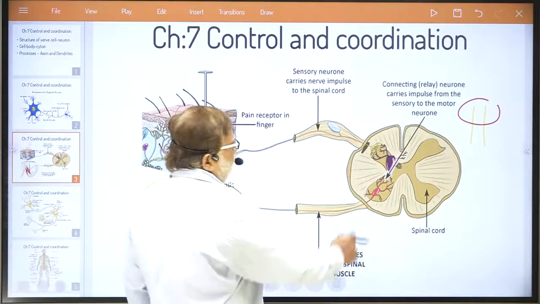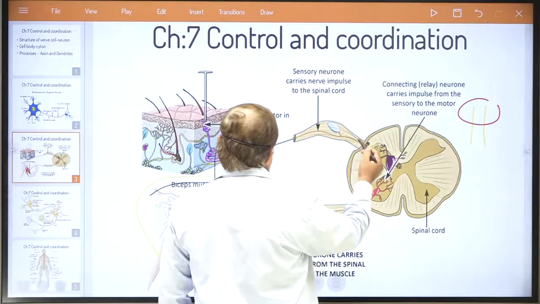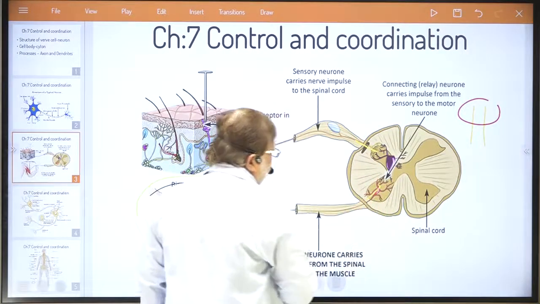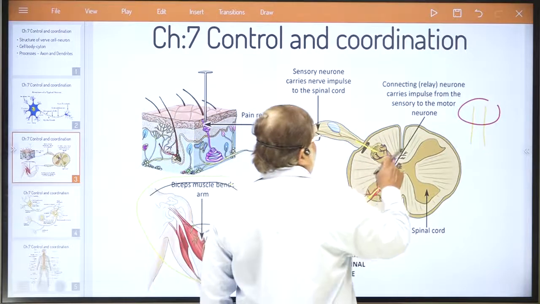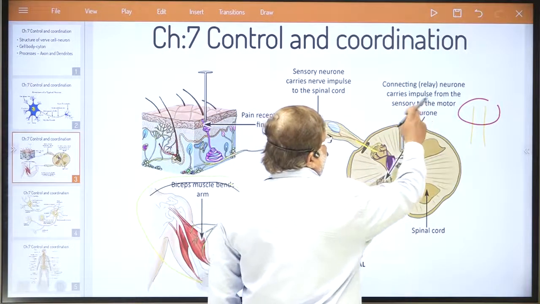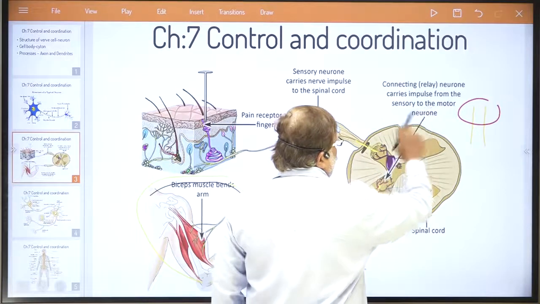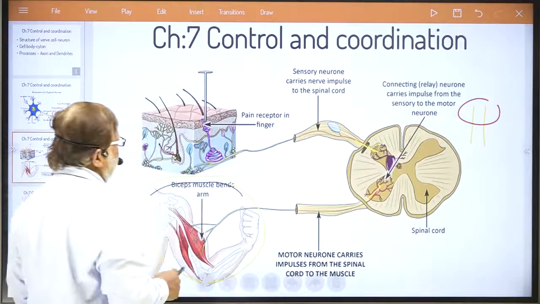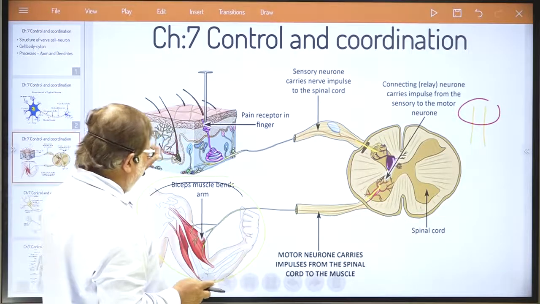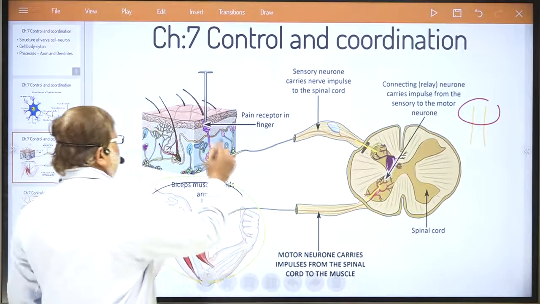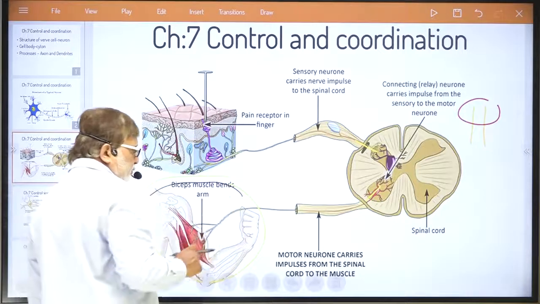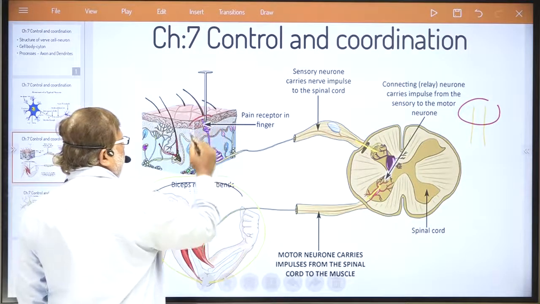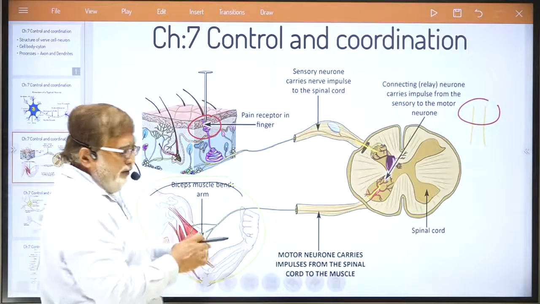Understand? Now what you can see here, dear student, is a very important thing. See, just try to understand these two. Neuron is mentioned, and the connecting relay neuron carries the impulse from the sensory to the motor neuron. Now what happens? Try to understand. Take an example. Suppose you touched anything, the pain receptors are already present in your finger, that you all know.